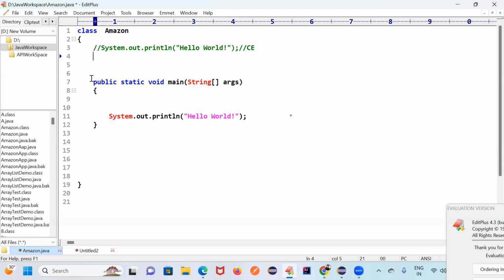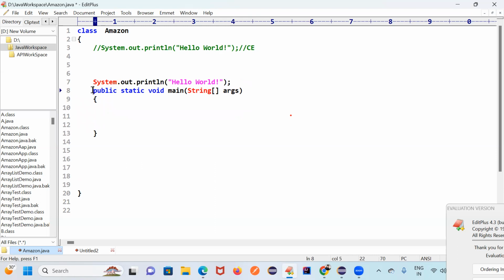Where can you write the logic? You can write logic inside a method block, a static block, a non-static block, or a constructor, but we cannot write logic directly inside the class block. The question is, if I write it here, we get a compile time error. So I'm creating one method. No worries, what is a method? Just understand this is a user defined method which is created by us. In this scenario,